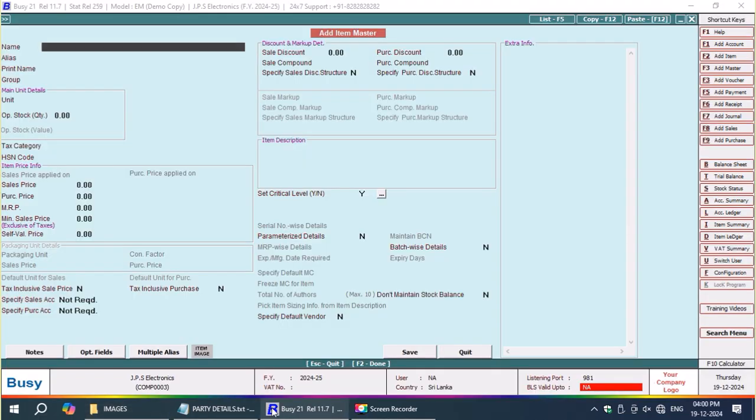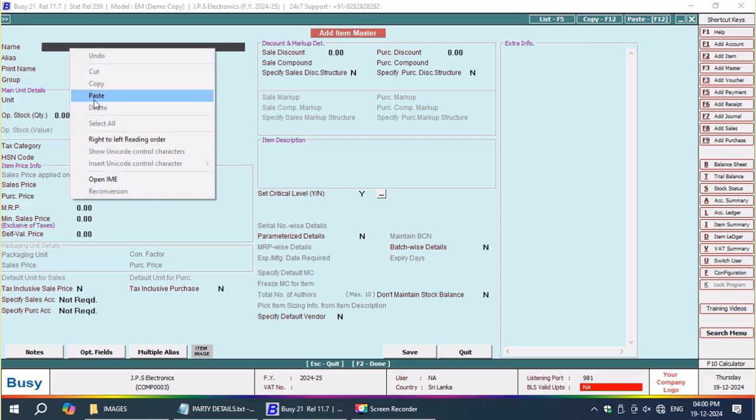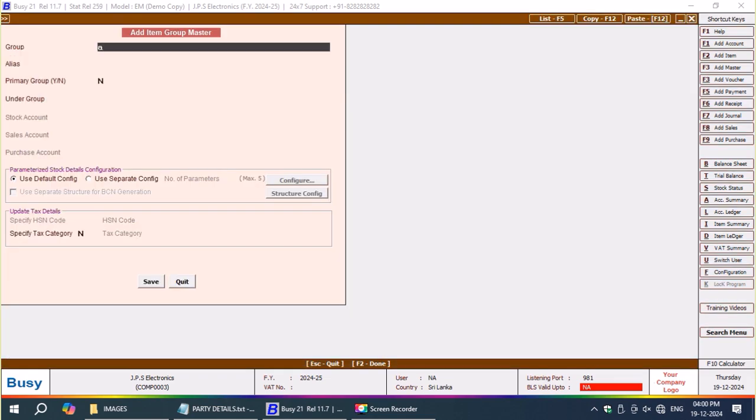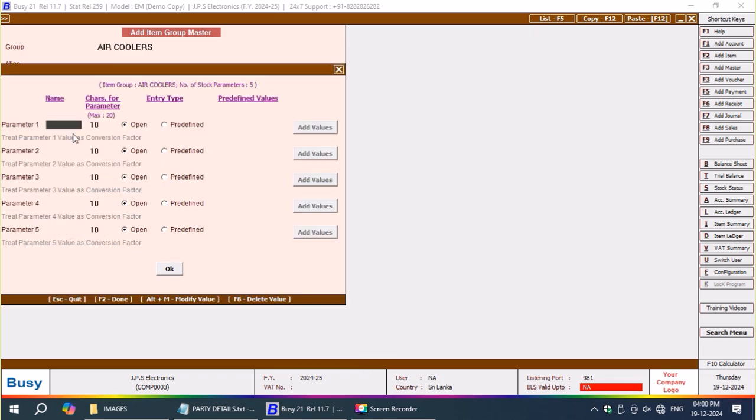Whatever the part name, item name given here, the same name I'm copying. Here I'm going to create new items with the same name. Just enter. I don't want this configuration of standard. See, I have created a new item group called air coolers. Here I don't want to use the default parameter configuration. I want to use a different configuration. Here I am mentioning my configurations, and I want to print the same in front of the item name. That brand, same brand has to be printed against my item name. That's what he wanted. Brand, type is vertical, horizontal, something like that.